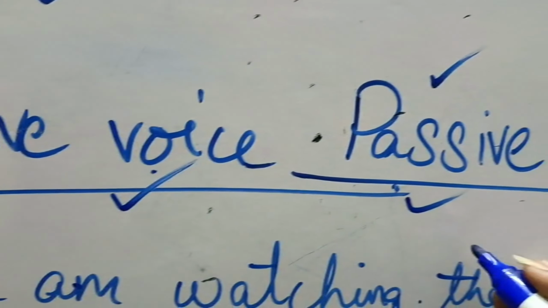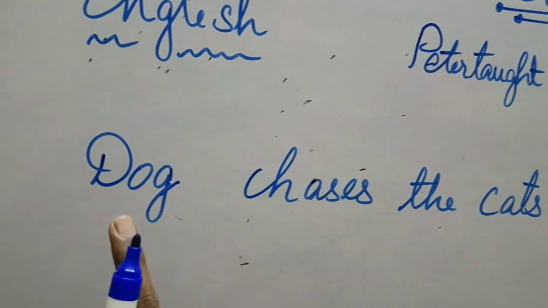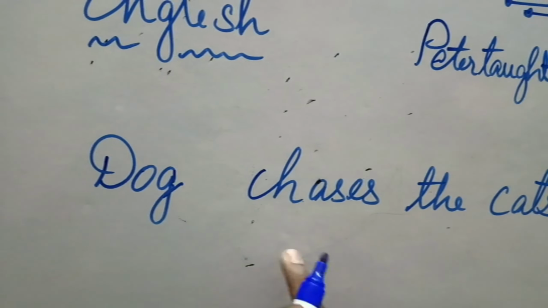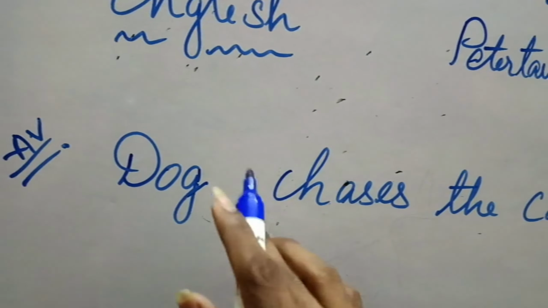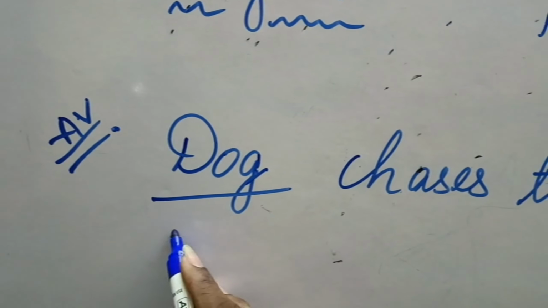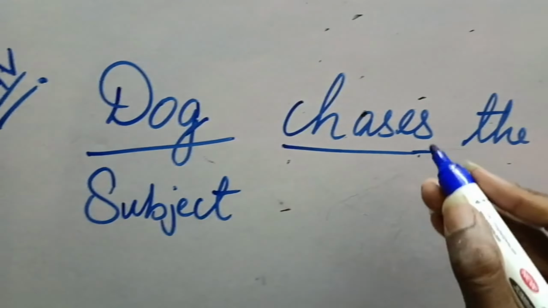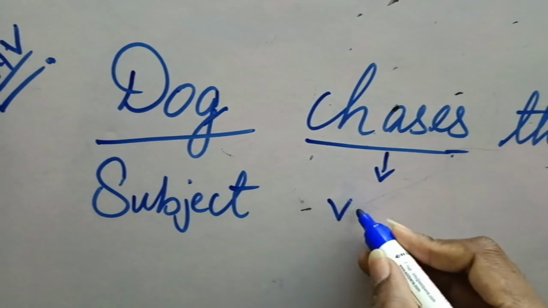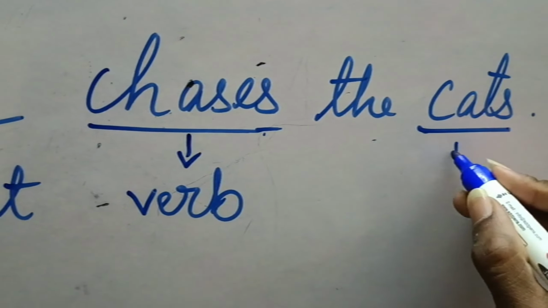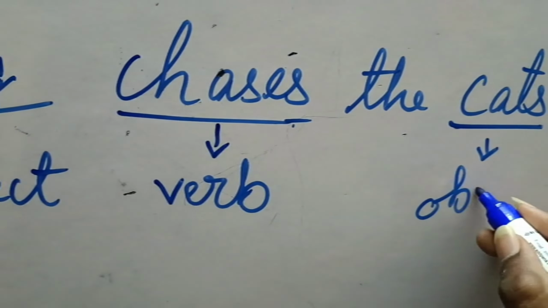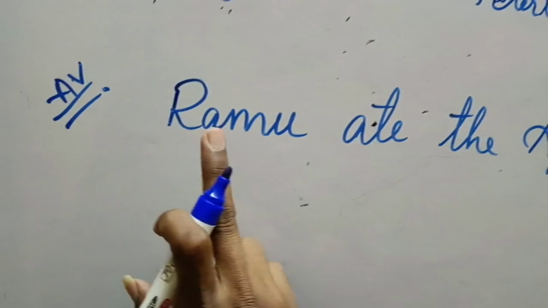Among these tricks, the first one is the conversion of active voice to passive voice. Let's take an example. Dog chases the cats. This is in the form of the active voice. This is the direct one. It indicates that the dog chases the cats. And here, what is dog? Dog is the subject and chases is the verb which is done by the subject. The cat is considered here as the object. There are three parts: subject, verb and object.